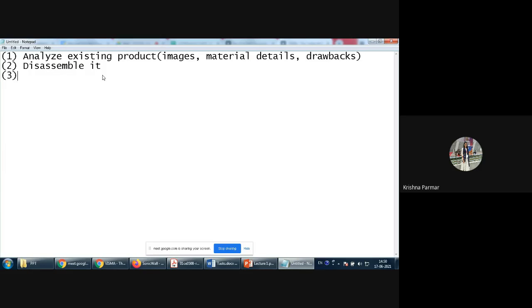Then they refine the requirements. Then they implement the improved product, and then you need to write down the benefits of the next version of the product.